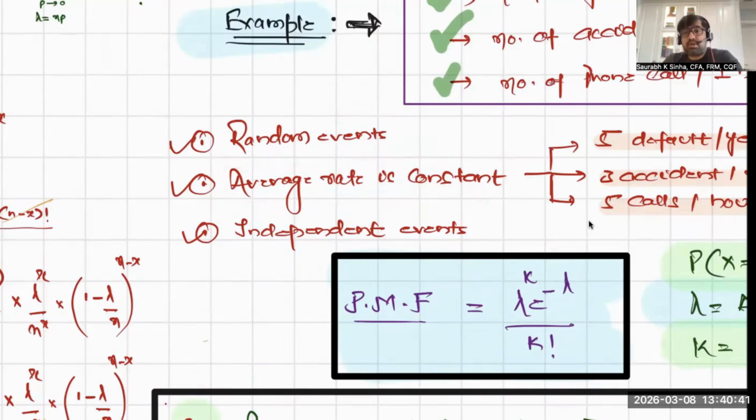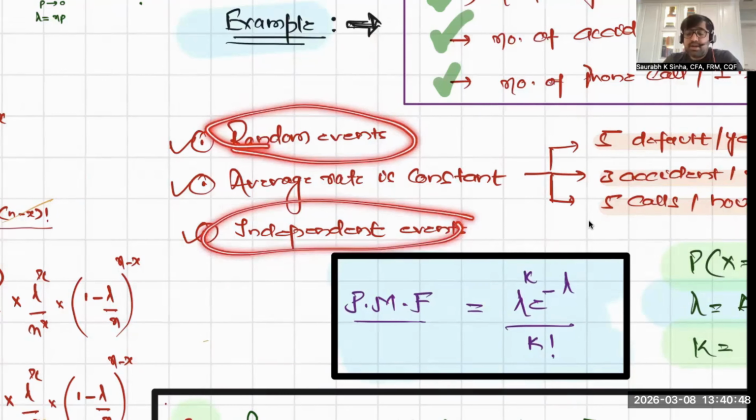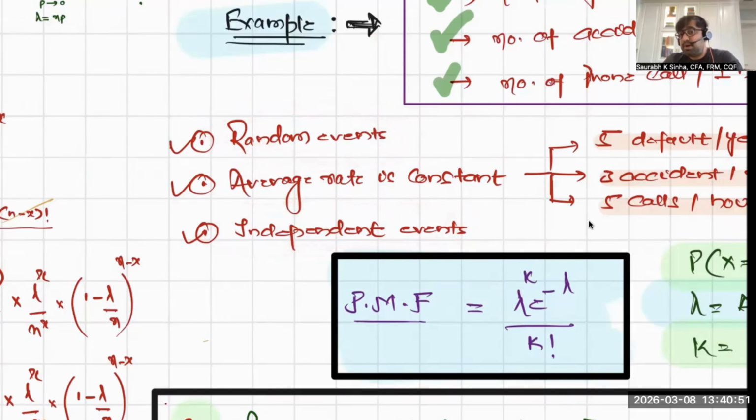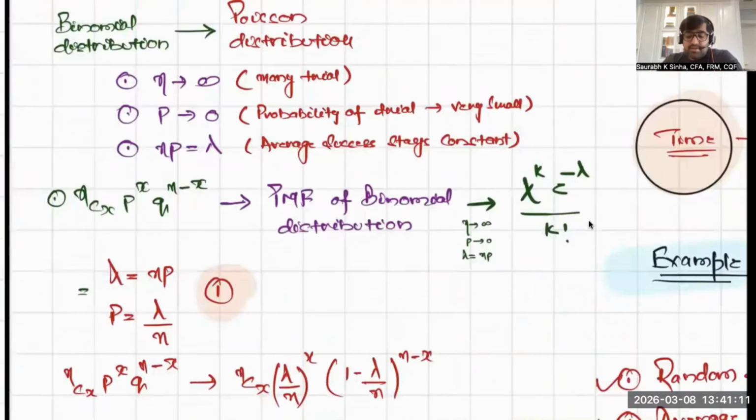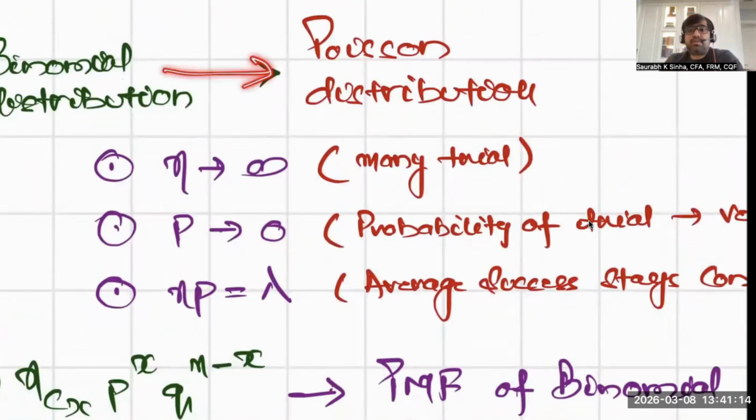Now, the second most important point for using Poisson distribution is that all events should be random and independent. There should be no relationship between the first event and the second event. Now, you might feel that this sounds similar to the binomial distribution, and you would be correct. In fact, Poisson distribution is derived from binomial distribution.